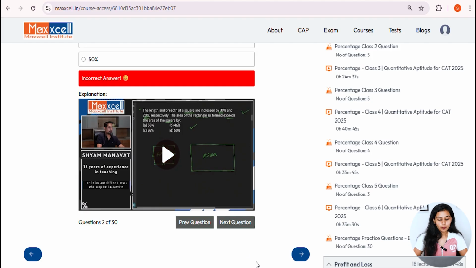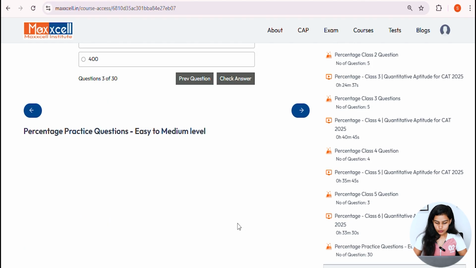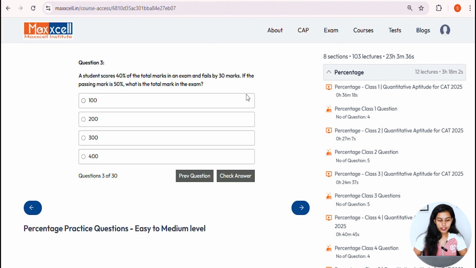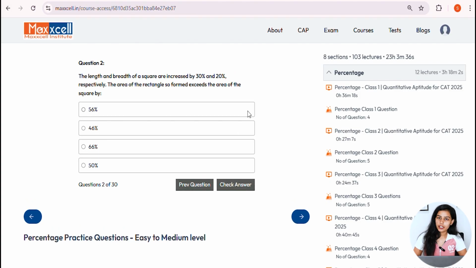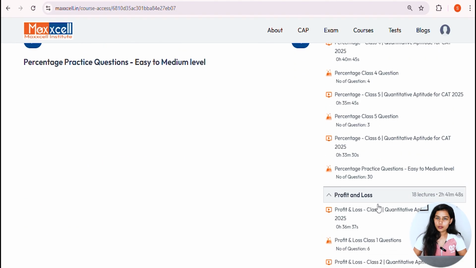Now moving on, once you've completed the first question, you can click on the next question option and you'll be directed to the next question. If you want to check the answer of the previous question or want to go through it, you can click on the previous question option and you'll be redirected to the previous question. Once you've completed all the questions of this practice set, click on this blue arrow and you'll be directed to the next section of this course.